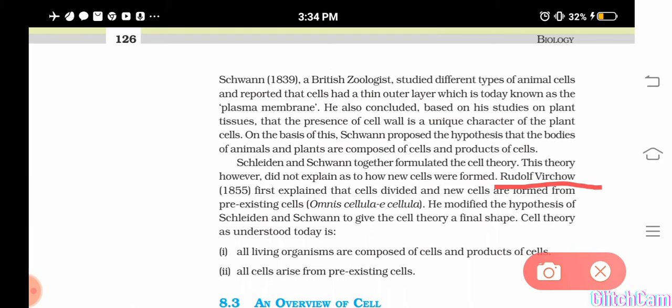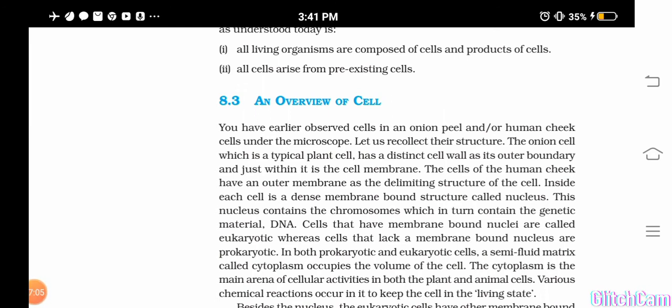Understood now? So cell theory says what? All living organisms are composed of cells and products of cells, and it was proposed by Schwann, and Schleiden also gave his statement that all the plants are made up of cells. Okay, then this theory proposed by Schleiden and Schwann was modified by whom? Rudolf Virchow, adding that the cells can form only from the pre-existing cells. Is it clear? So let's see an overall view of a cell.